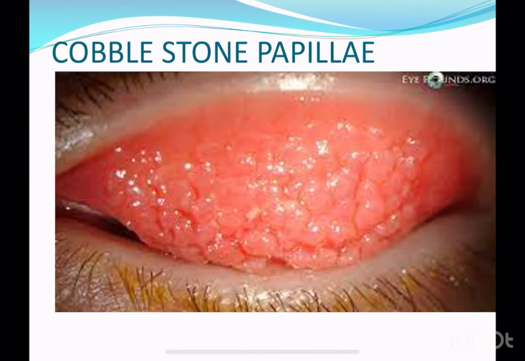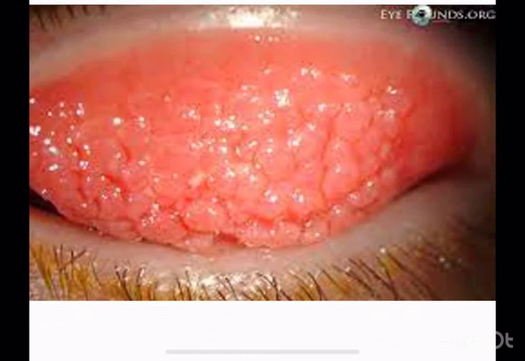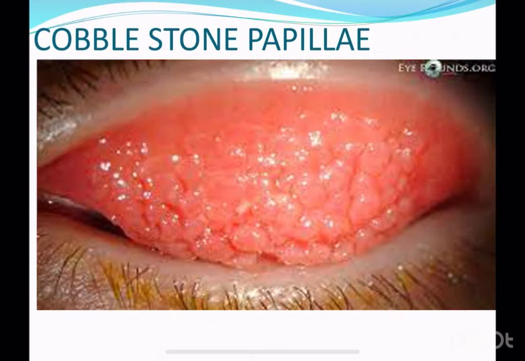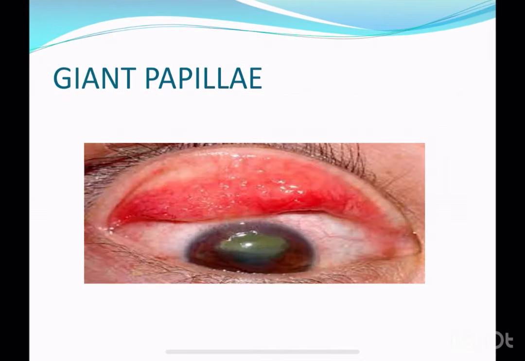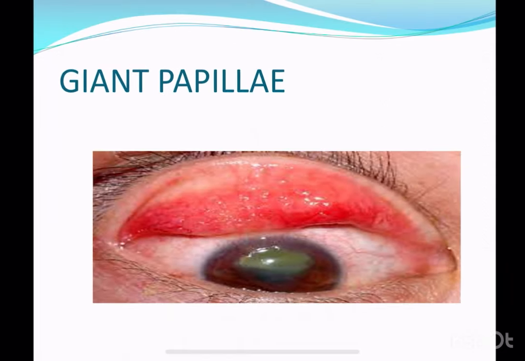Now there is a diagram of the cobblestone. These are the cobblestone-like appearances. Now you can see the palpebral conjunctiva, normally it is very flat, but whenever there is vernal keratoconjunctivitis, which is a severe form of keratoconjunctivitis, there is a formation of cobblestones in the palpebral conjunctiva. Now there is one more thing which is known as the giant papilla. These giant papillae are also diffusely hypertrophied papillae.